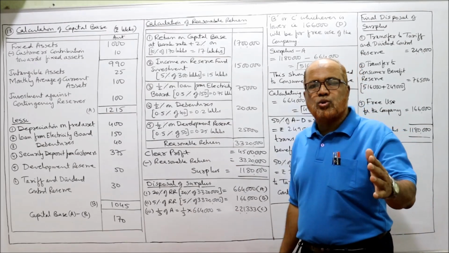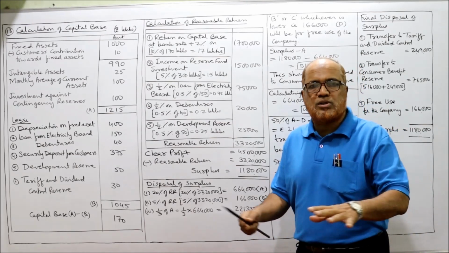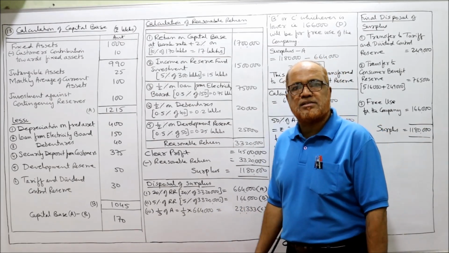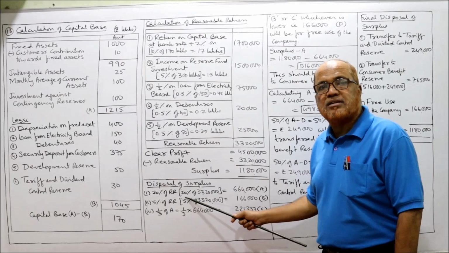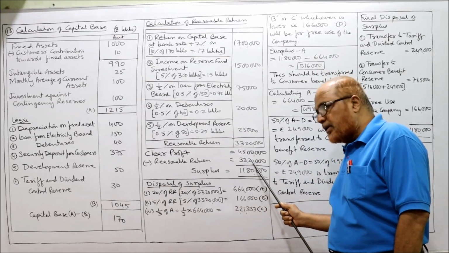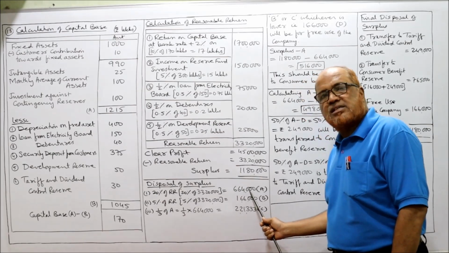I told you, in the last 2-3 problems I have explained in steps how we calculate to dispose of the surplus. First step, 20% of RR, reasonable return. Reasonable return 33 lakh 20,000. 20% of that is 6 lakh 64,000.